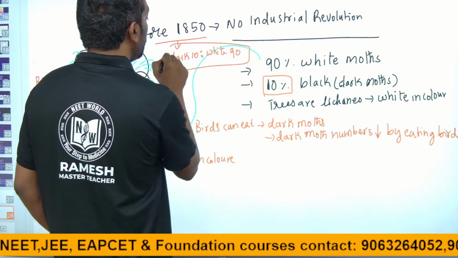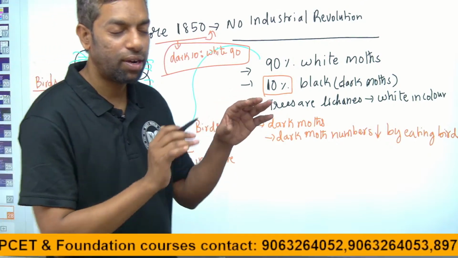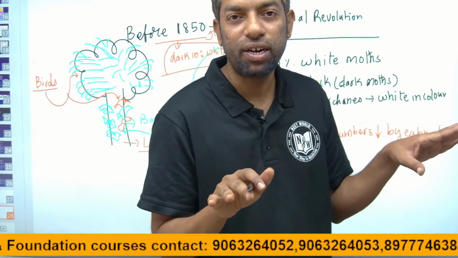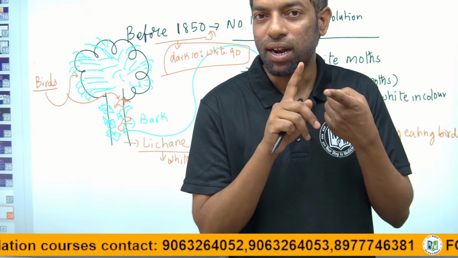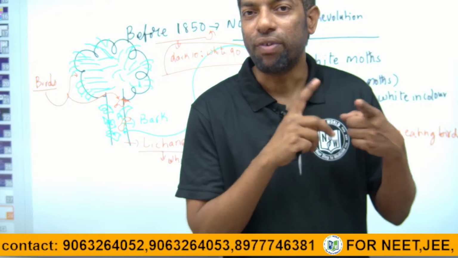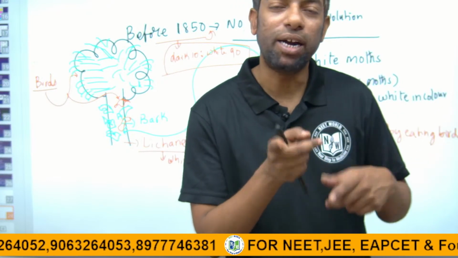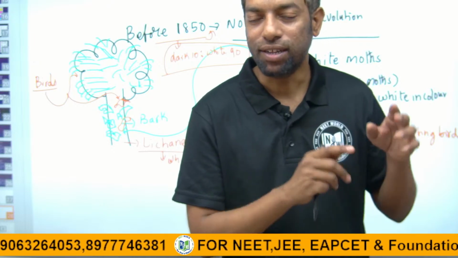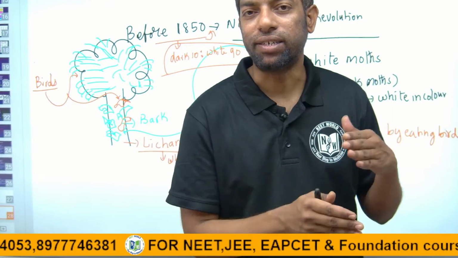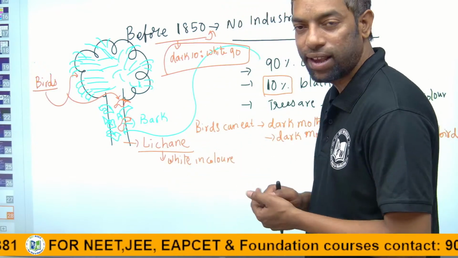Because there is no industrial revolution, there is no pollution. In this condition, the lichen is white in color. It can easily hide the white moths, and the dark moths are easily identified by birds. Birds can eat that population, that's why the dark population is reduced. Okay, up to here clear?